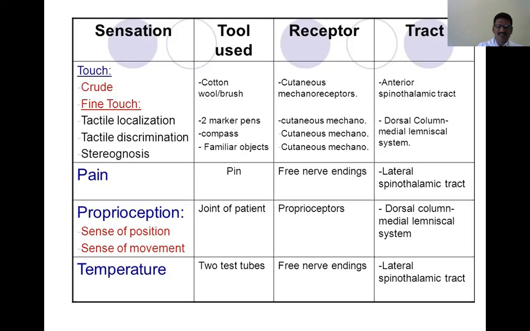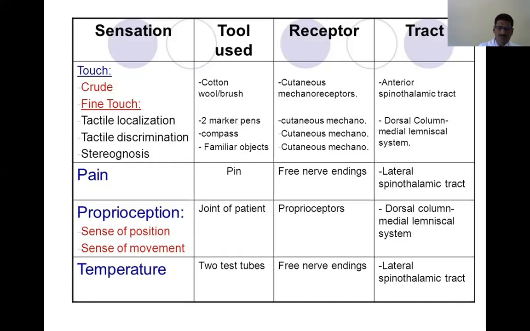It is very small, 1 to 2 mm in the case of fingertips as well as the lips, etc. At the same time, on the back, the 2 points in the compass aesthesiometer have to be wide apart, at least by 6 to 7 centimeters.